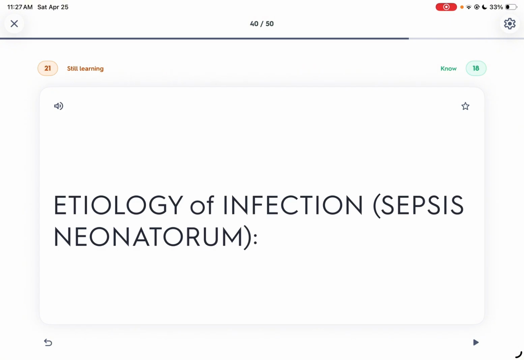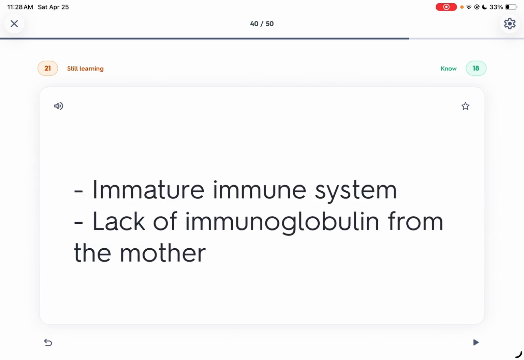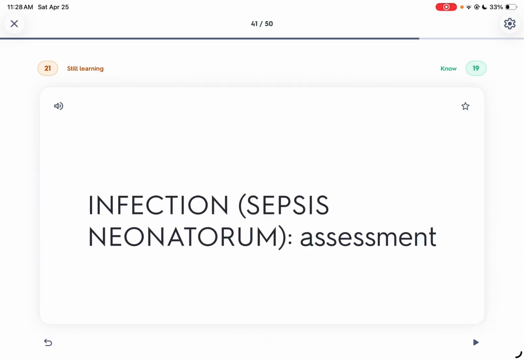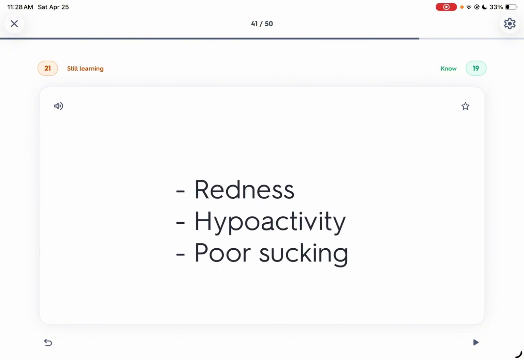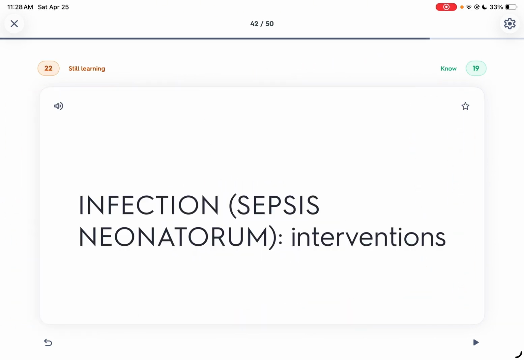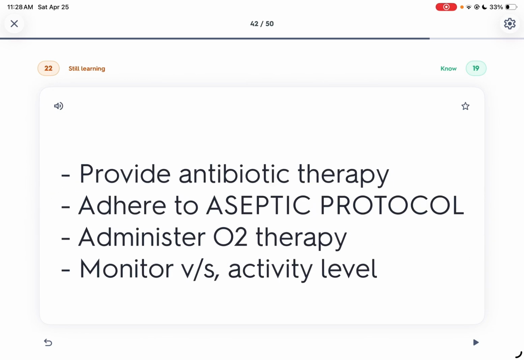Etiology of infection: the reason the baby gets infections is a weak immune system because of lack of immunoglobulin IgG from the mother. Infection assessment: lethargy, hypoactivity, redness, or poor sucking. Intervention for infection: increase immunoglobulin and fluids. Provide antibiotic therapy. Adhere to aseptic protocol. Administer oxygen therapy. Monitor vital signs and activity level.